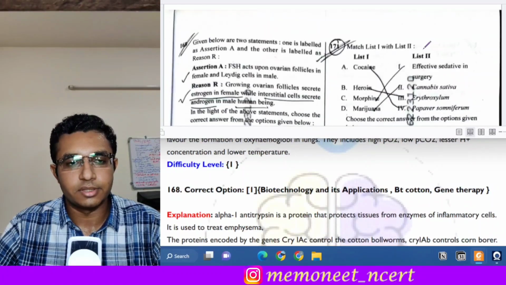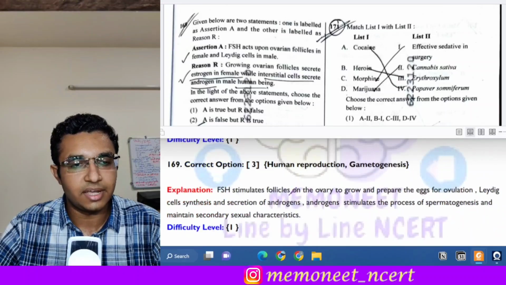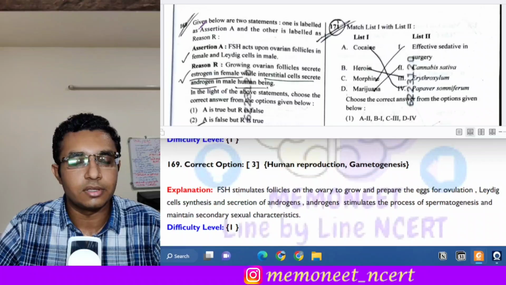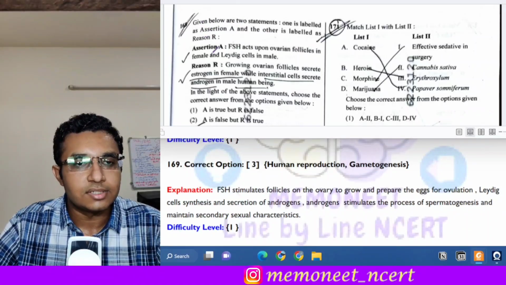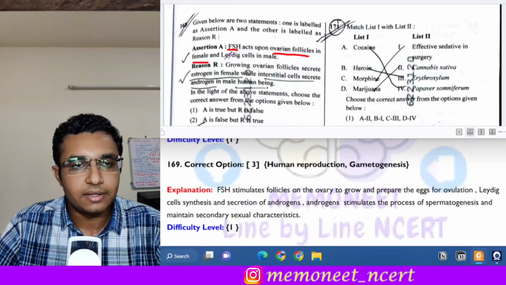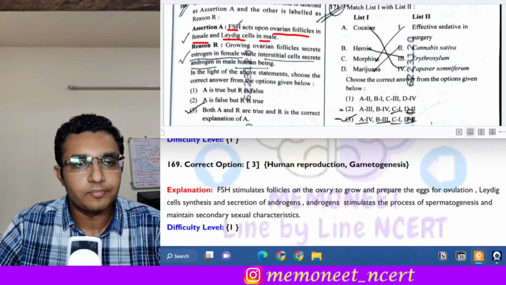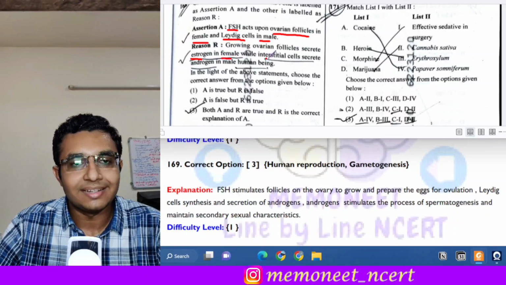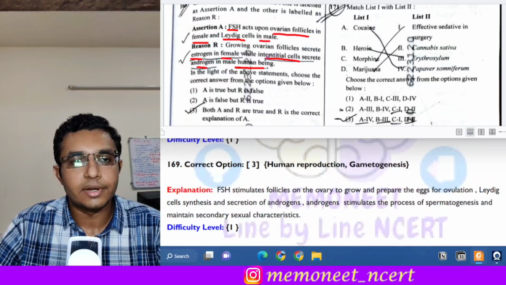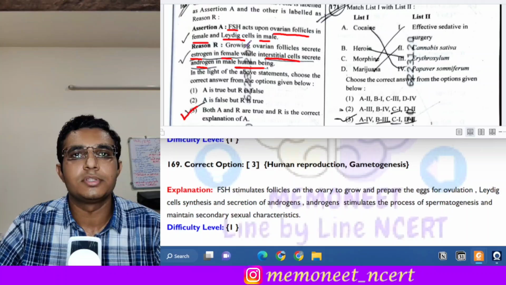Moving on to the next question, question number 169. It is an assertion reason question, and the assertion is FSH acts upon the ovarian follicles in the female and Leydig cells in male. So here the assertion is true. Next, the growing ovarian follicles secrete estrogen in females while the interstitial cells secrete androgens in male human beings. So this is also correct. So here the reason is correctly explaining the assertion, and the answer will be option 3.